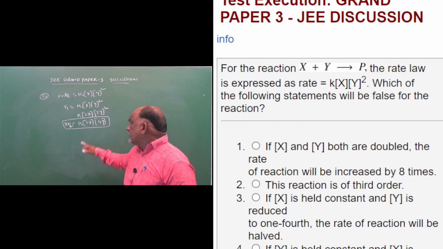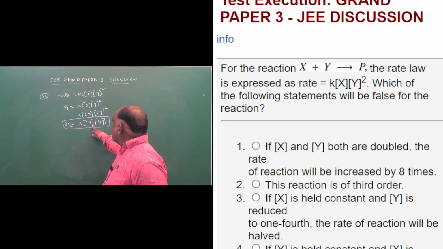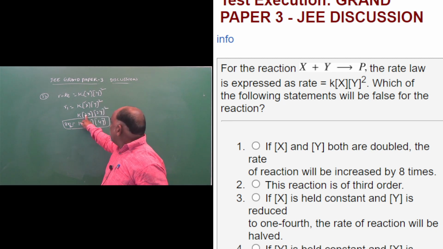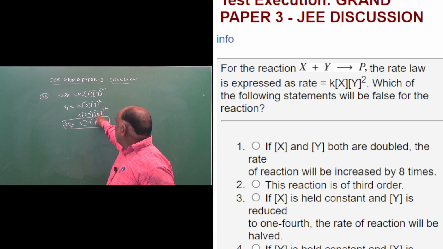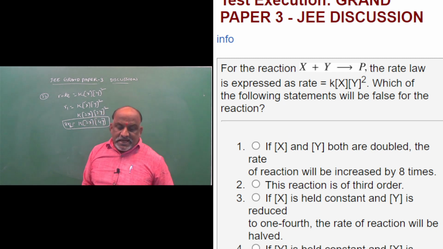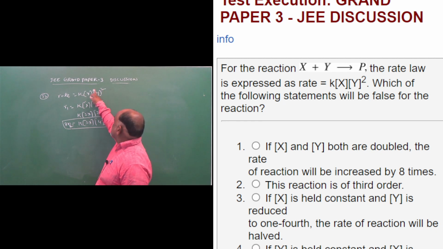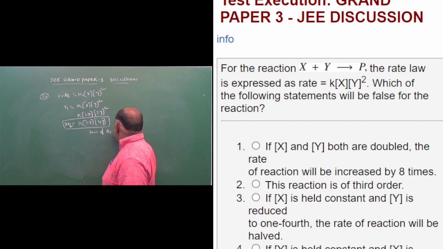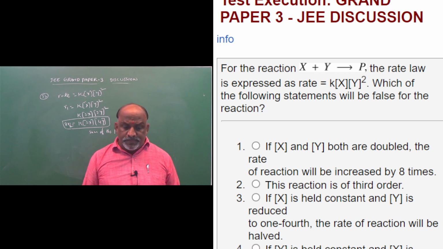R2 is equal to 8 R1, R2 is equal to K into 2x into 4y. According to the rate equation, x doubled 2x, y doubled 2y. 2 to the 4, 4 to the 8. Option 1 is right. And next, this reaction is third order. Sum of the powers is equal to 1 plus 2, which is 3. So second option is also correct. This reaction is third order.